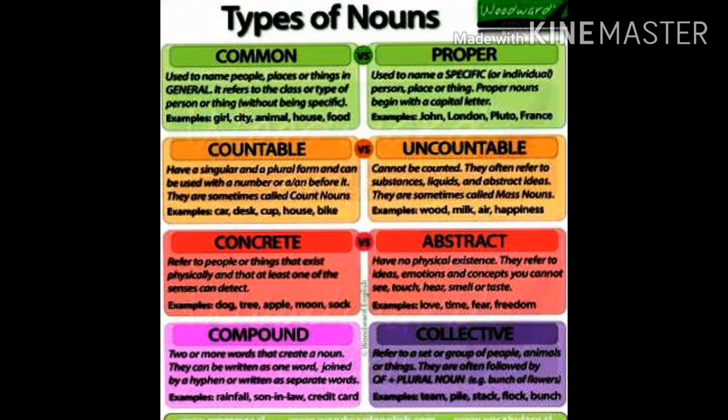If we come to collective nouns, any group of things taken at a time. Already we discussed: bouquet, group of flowers, fleet, group of ships, pride, group of lions. So anything which is taken in a group, we say they are collective nouns. Now basing on these, we can continue our class, and also the pronouns we want to discuss.